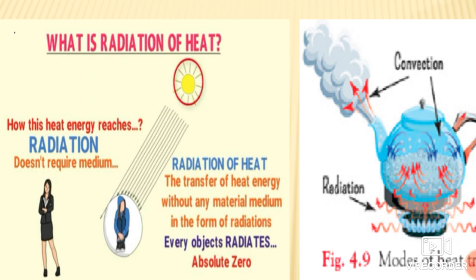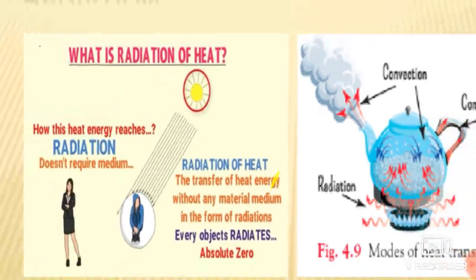These waves are called electromagnetic waves. So the transfer of heat energy without any material medium is radiation. Heat from the sun reaches us through the process of radiation.